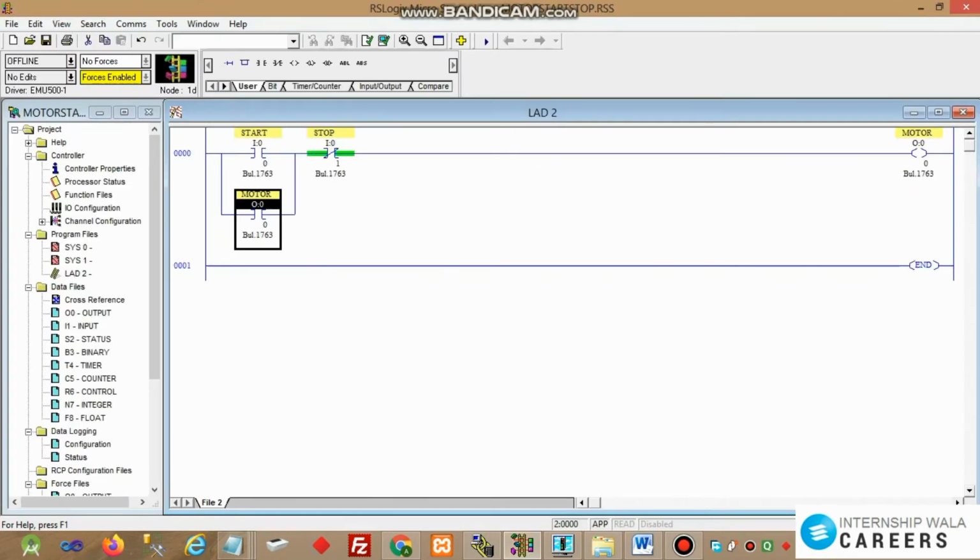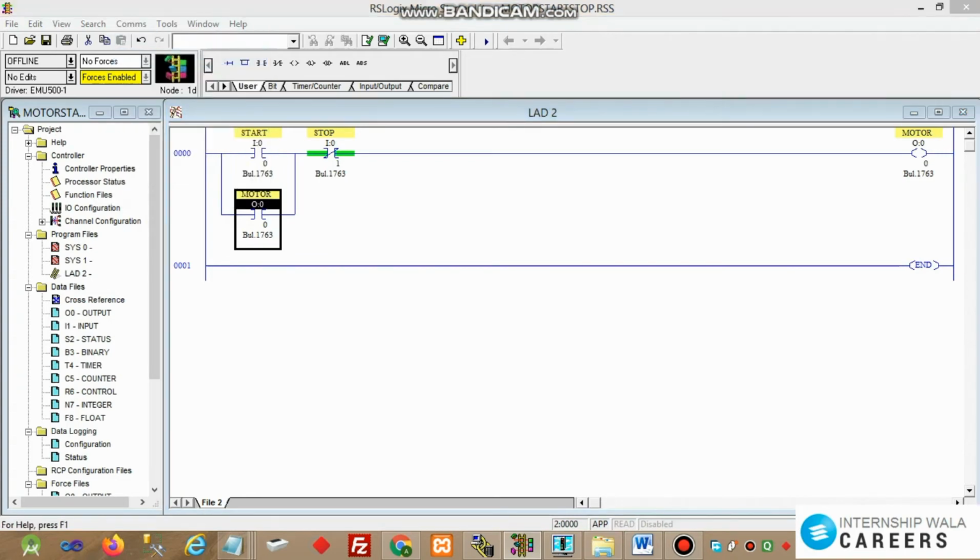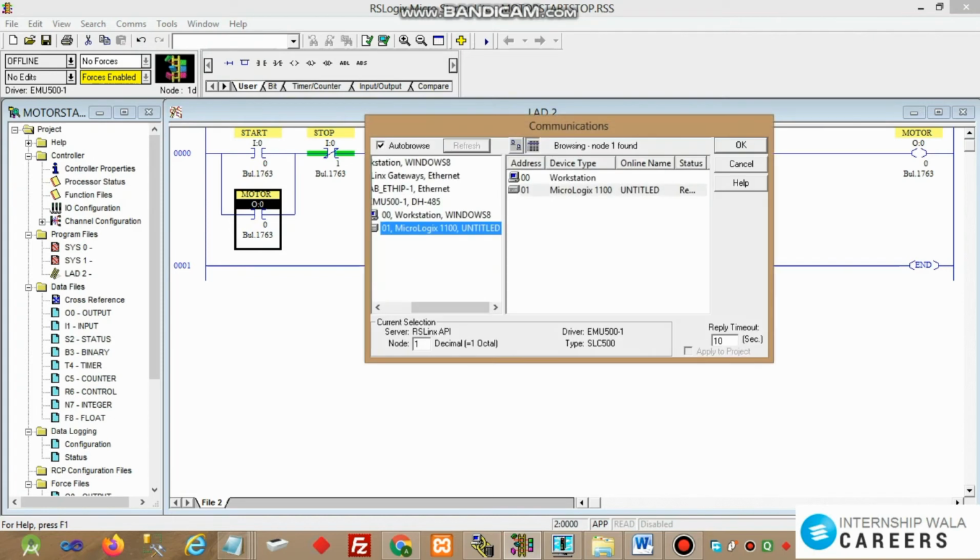This is done. Now we'll go in the comms menu and click the go online option, click the OK button.